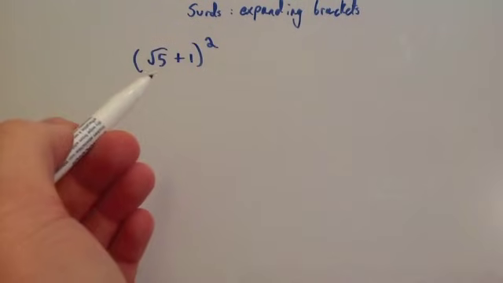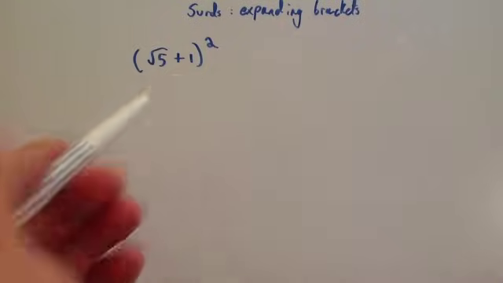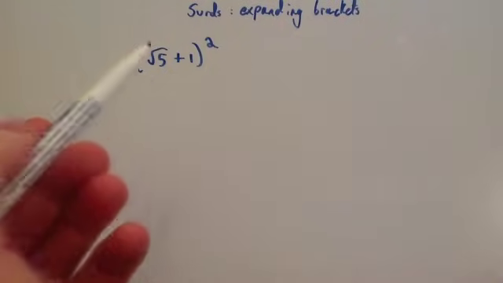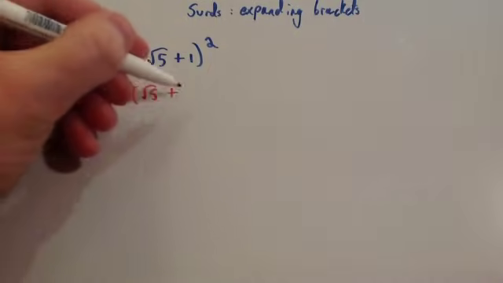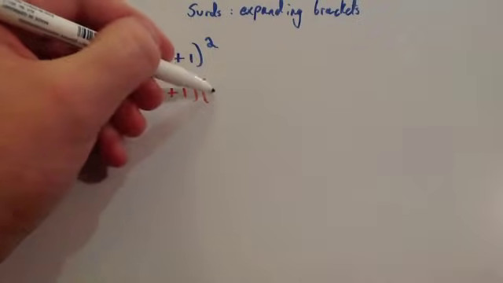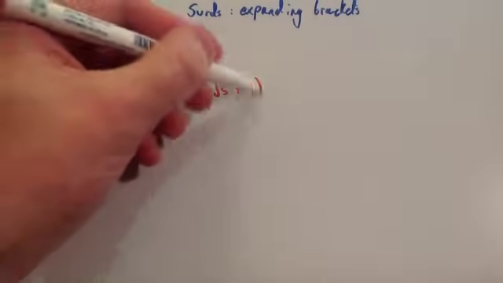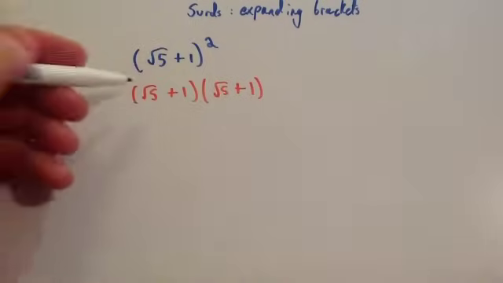This time we're going to expand root 5 plus 1 all squared. So whenever you've got a bracket all squared, remember you're multiplying the bracket by itself. What I tend to do, while I'm practicing them to begin with, is write the bracket out twice like so, because you do multiply the bracket by itself. So then you use FOIL.